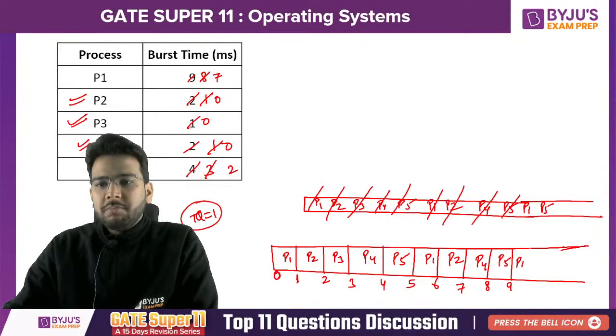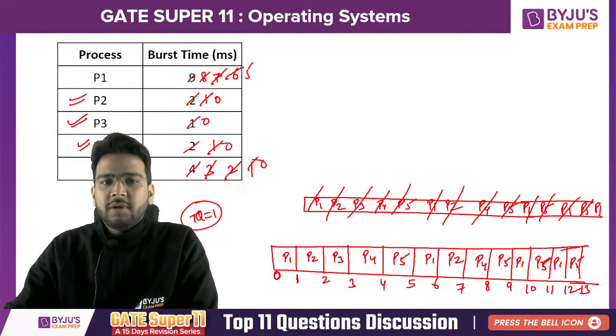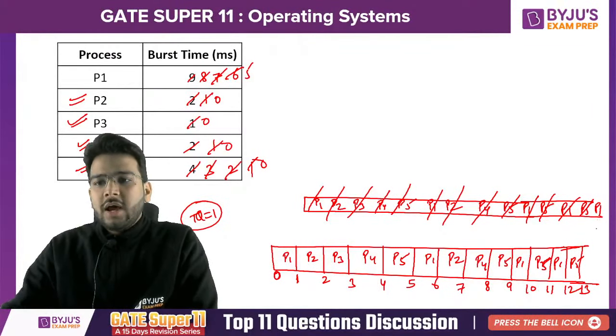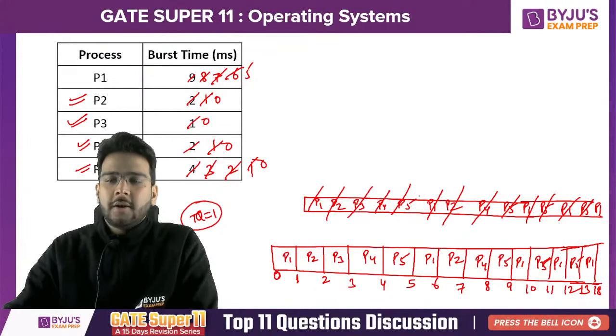Then we have this P1, 9 plus 1, it is 10. So here we can make it 6. P1 here. And then we have this P5, 10 plus 1, it is 11. Here we can make it 1. P5 is here now. Then we have this P1, this is 12. We can make it 5. And finally we have this P5, that is 13. We can make it 0. P5 has completed its execution. And finally we have P1. So 13 plus 5, that is 18.